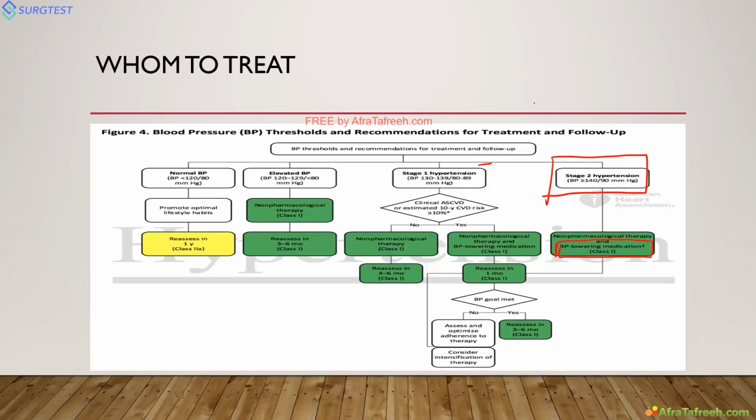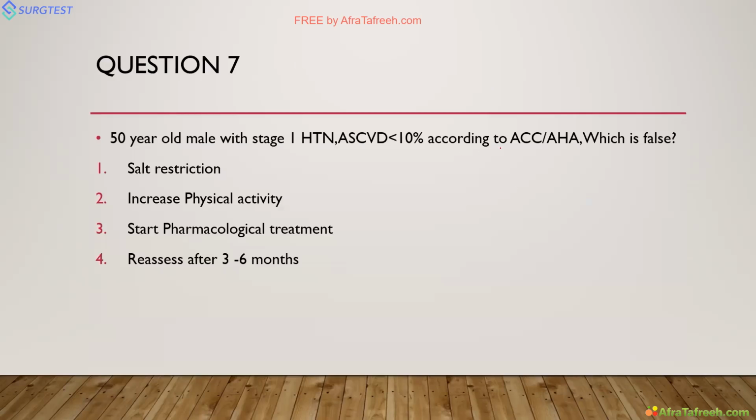Then stage 1 hypertension, this is 130 to 139, 80 to 89. You have to calculate the ASCVD score. If ASCVD score is more than 10, you have to give BP lowering medication. Whenever it is less than 10, when the patient has stage 1 hypertension, 130 to 139 and 80 to 89, but ASCVD score is less than 10, you give non-pharmacological therapy and reassess in 3 to 6 months. But if it is more than 10, non-pharmacological therapy and BP lowering medication. So the answer for this question is you should not start pharmacological therapy because ASCVD score is less than 10. If it's more than 10, you have to start pharmacology. You have to reassess after 3 to 6 months.